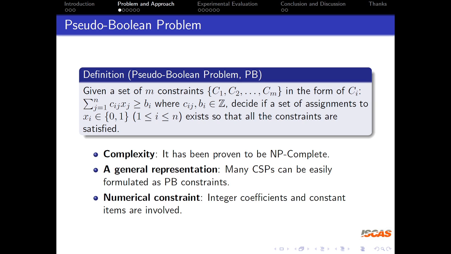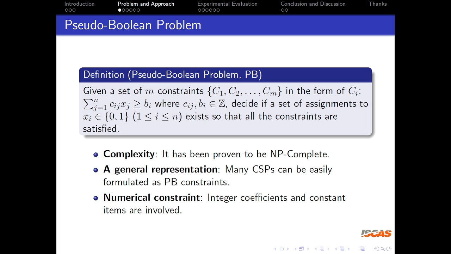The definition of the Pseudo-Boolean problem is here. Given a set of linear constraints, decide if a set of assignments to the Boolean variables exists, so that all the constraints are satisfied. More specifically, we choose to study this problem for several reasons.